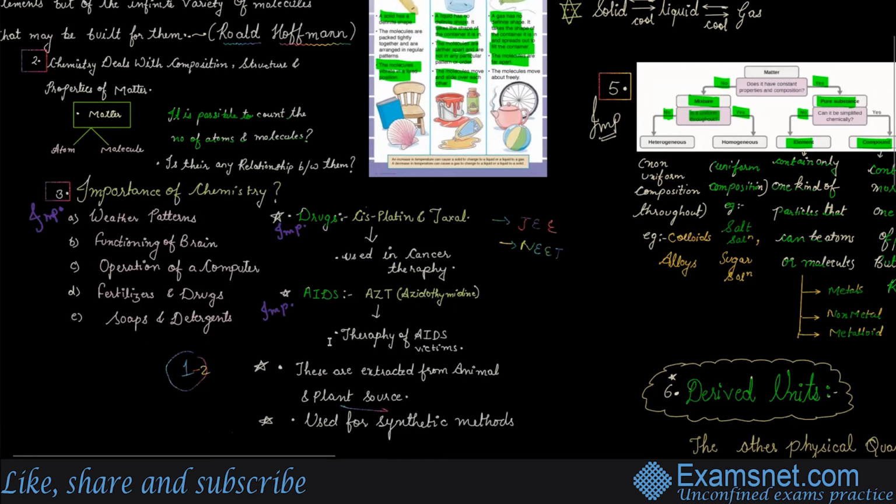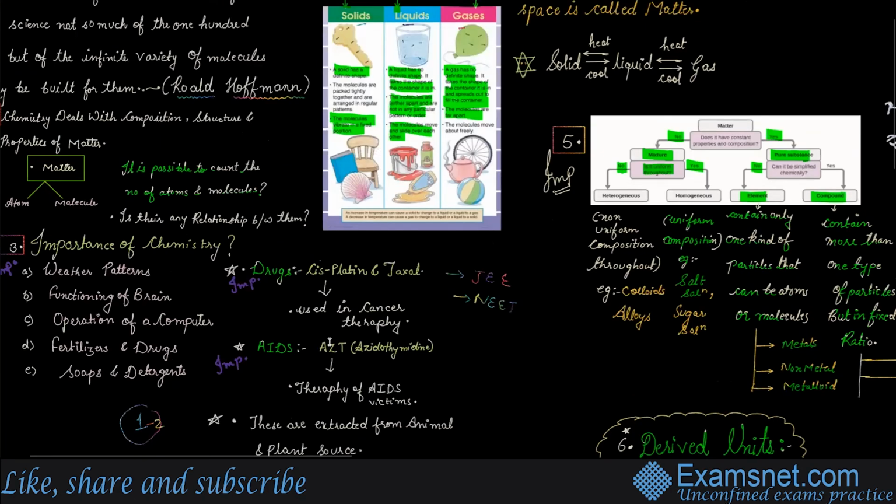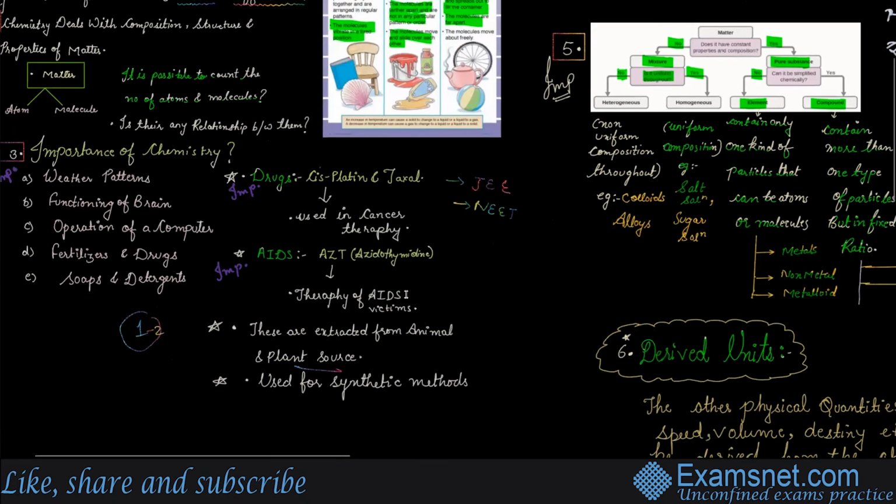So smoke, ozone depletion, acid rain, these are all challenges which we are even facing due to chemistry, right? So there is a boon and a curse for everything. The boon is that this is helping us a lot, and you know about acid rain, you know about smoke. There is smoke, there is ozone depletion. Humans are still finding the solutions.